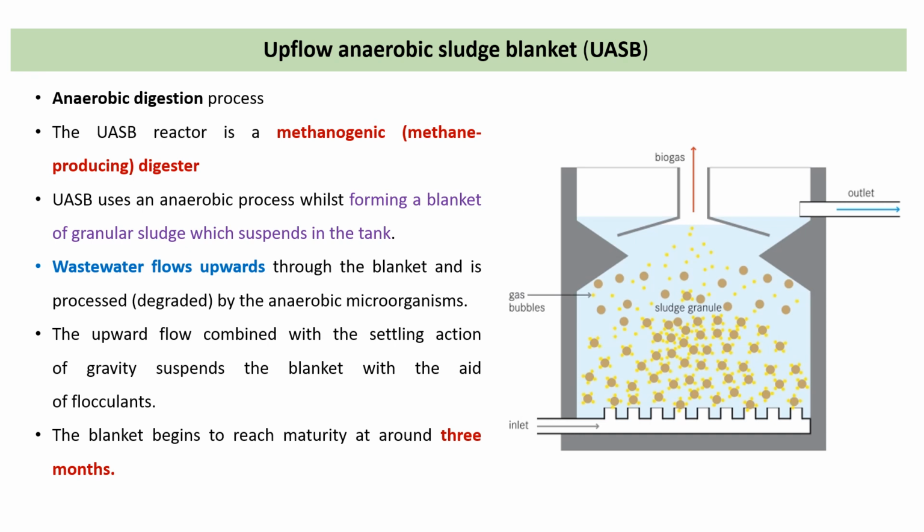Now the next process is the upflow anaerobic sludge blanket, UASB. Okay, so this is a very important process. So the name of this process itself tells about this process. Okay, इसके नाम से हमें काफी पता चल जाता है.